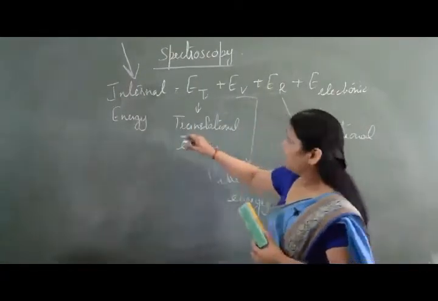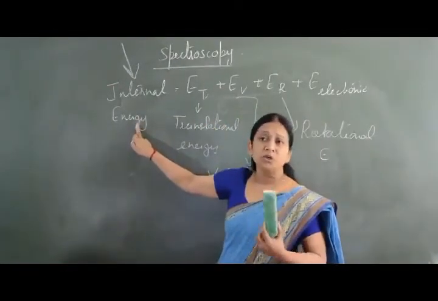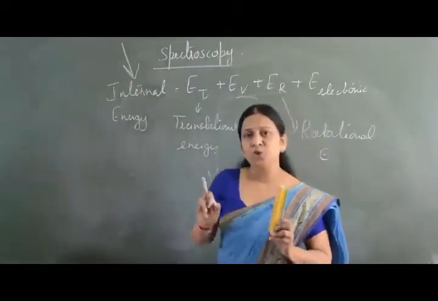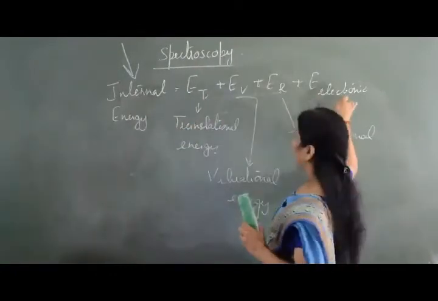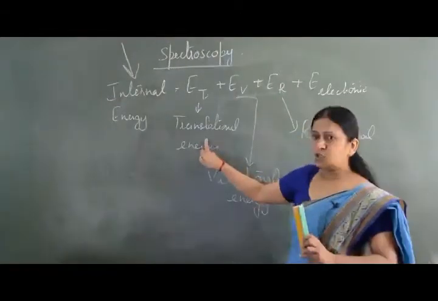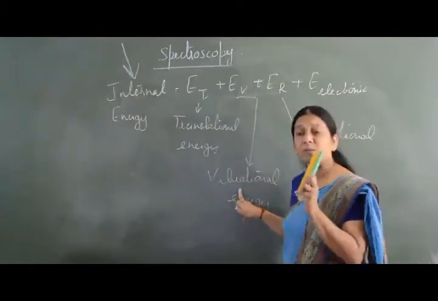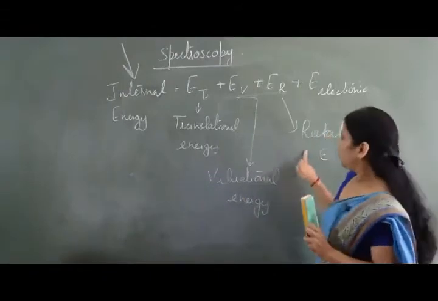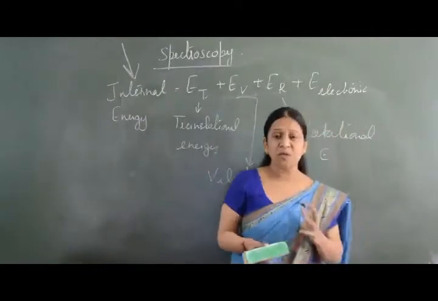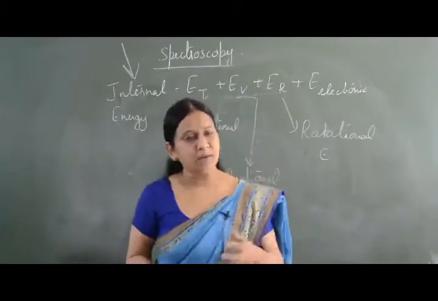So I repeat, whenever a radiation falls on a molecule, the internal energy of the molecule is going to change, and the change in energy is given by delta E equals h nu. These four energies comprise the internal energy of the molecule. Translational energy means to and fro movement. Vibrational energy means vibrations on a position. Rotational energy means rotating on its axis, and electronic energy means an electron is undergoing a transition from one energy level to another energy level.